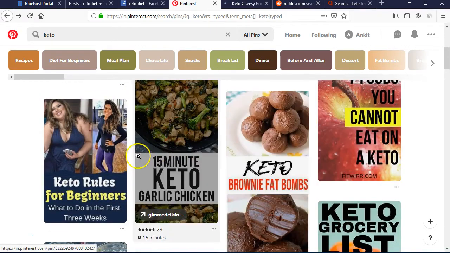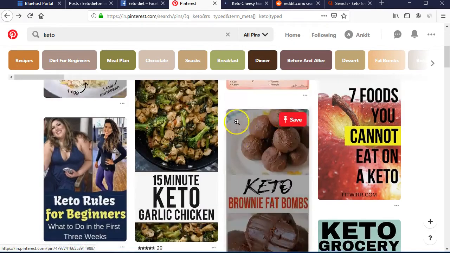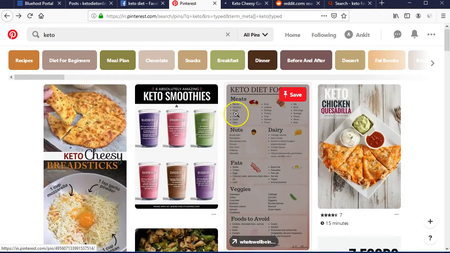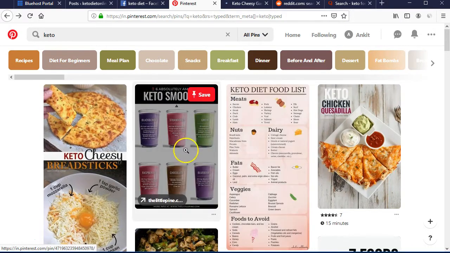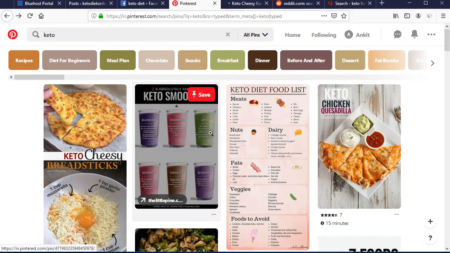Now to create images, all you can do is use Canva. It is a free tool. You can design your own images. All you have to do is just add different images. We can add one pin with different nuts, write their names and say best keto nuts, then link it to our article, and this can help us gain at least 5,000 to 6,000 visitors monthly on different articles of ours.